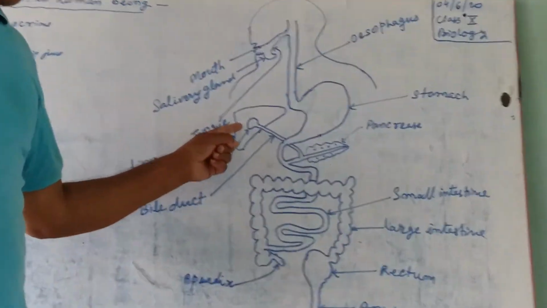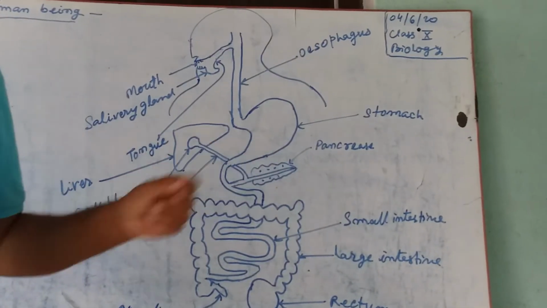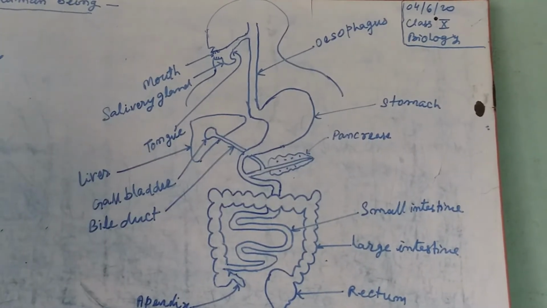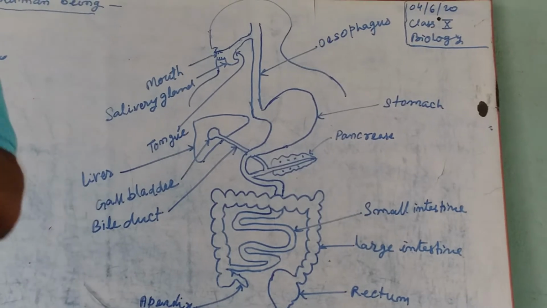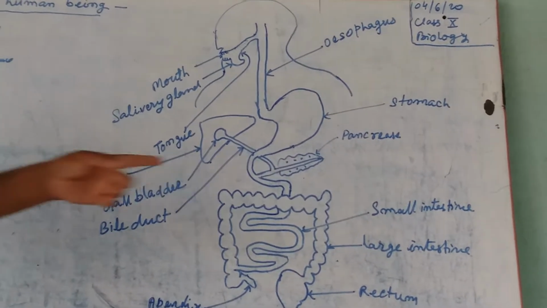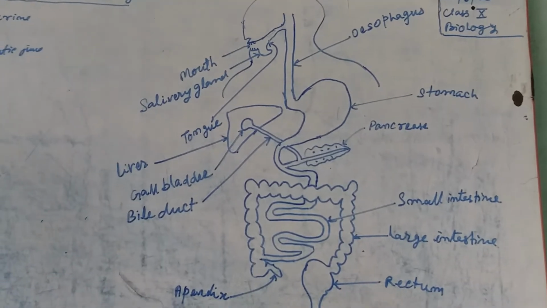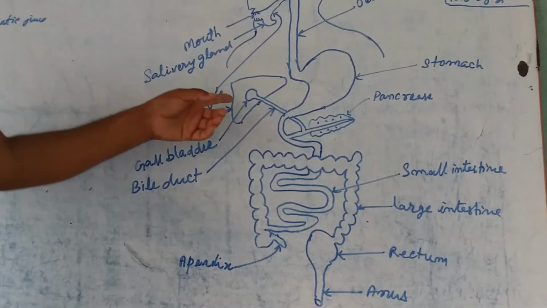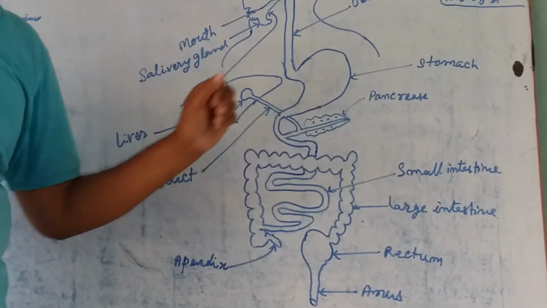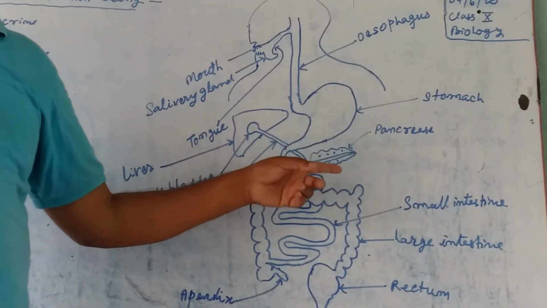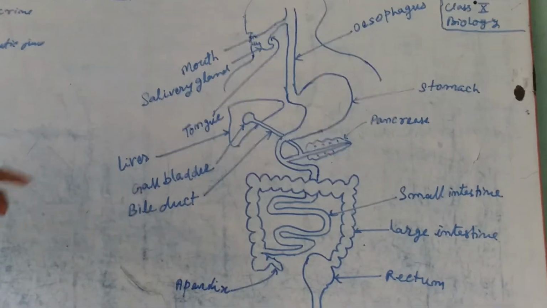Here two external organs, liver and pancreas, also help in digestion. Keep in mind, food does not pass through the liver and pancreas, but they help in digestion. That is why I have not mentioned their names in the digestive system. But actually they are very important parts of the digestive system.